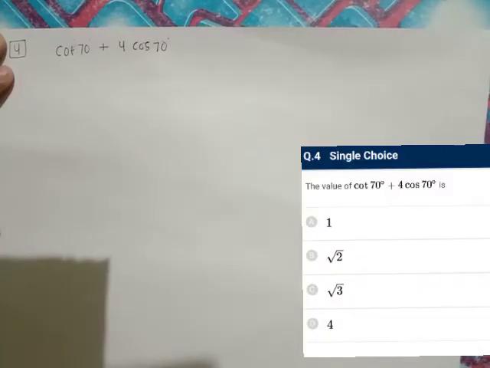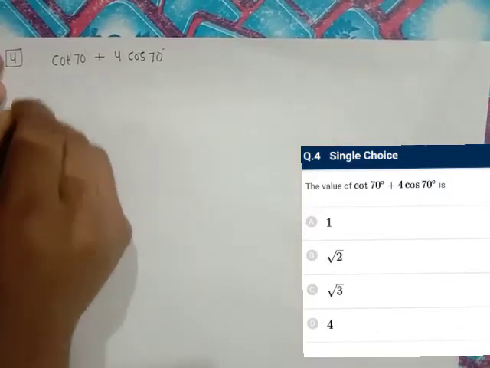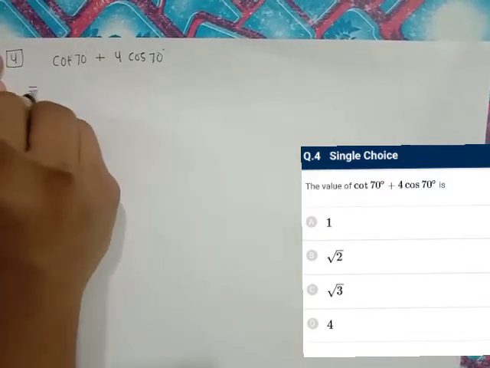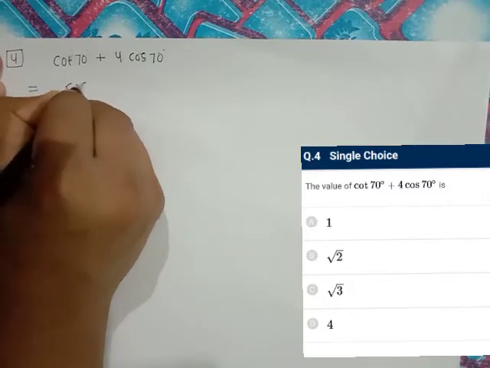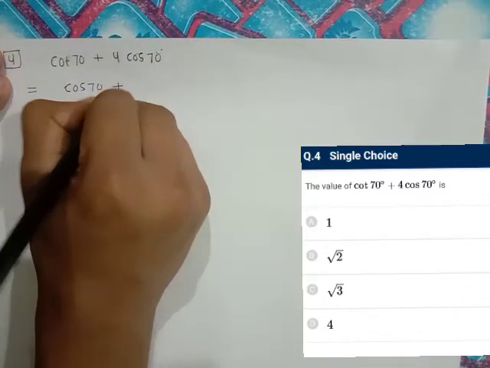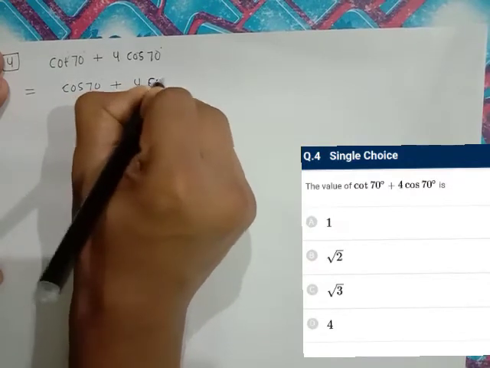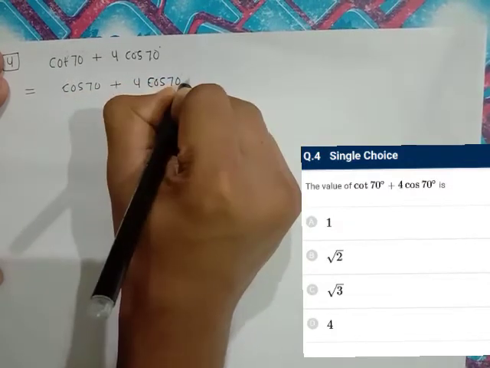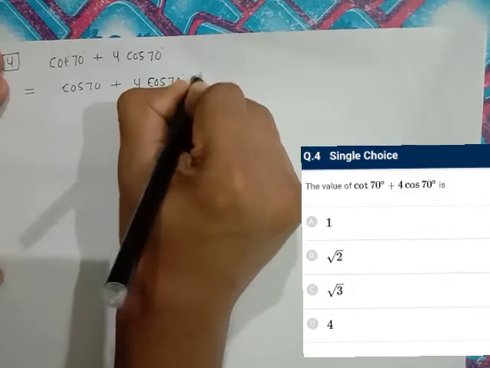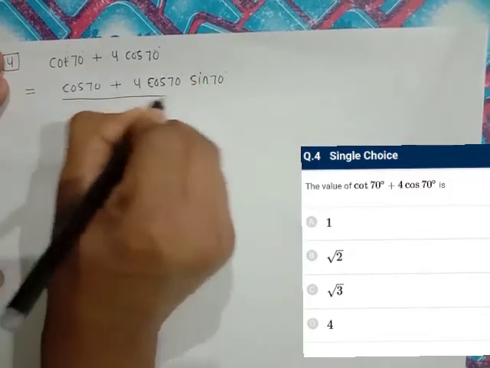Number 4, we have to find the value of cot 70 degree plus 4 cos 70 degree. So इससे पहले simplify करते हैं. Let's simplify it. It can be written as cos 70 degree by sin 70 degree, और on taking दोनों का LCM, it becomes sin 70.